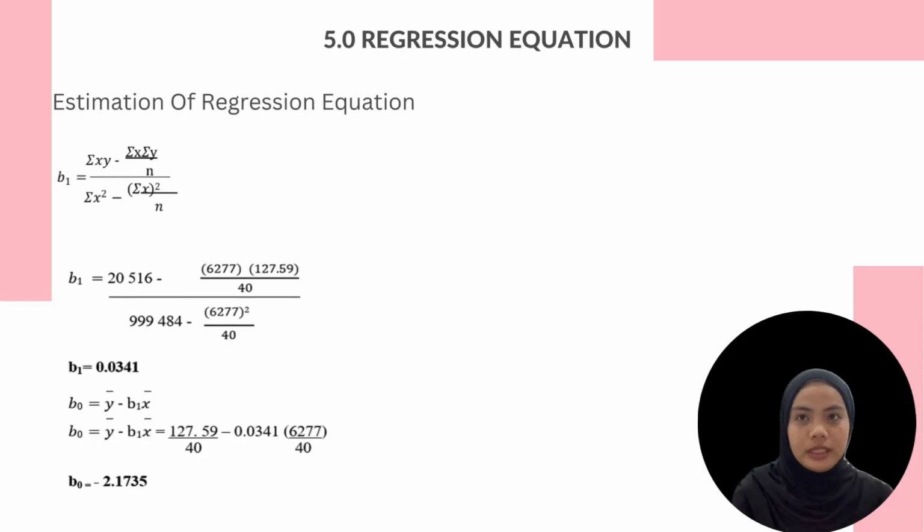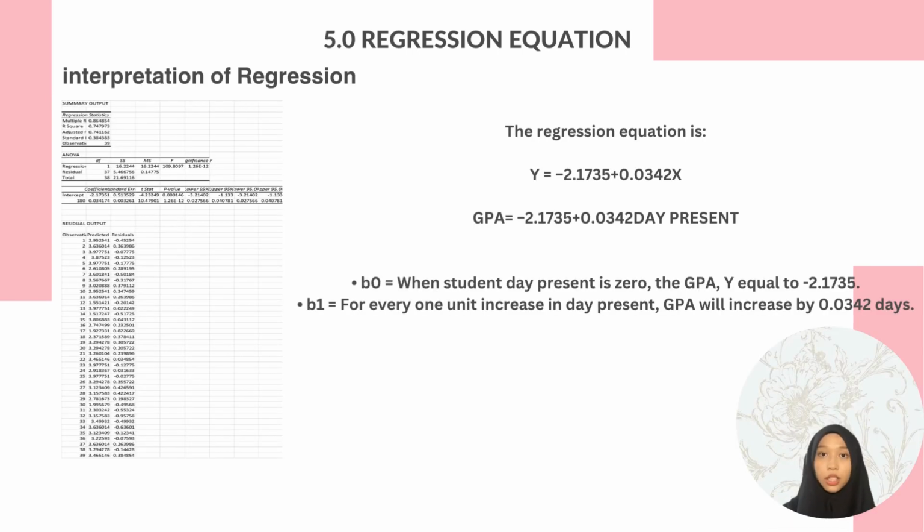Regression equation. Estimation of the regression equation has been shown in this slide. Now, the table shows the regression interpretation that we got from Excel. The regression equation is y, which is GPA, equals negative 2.1735 plus 0.0342x.